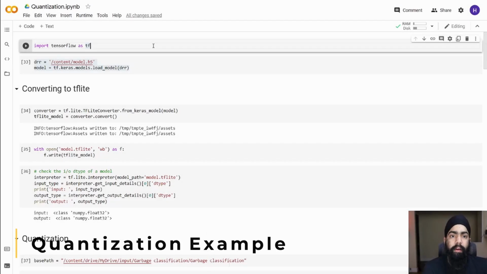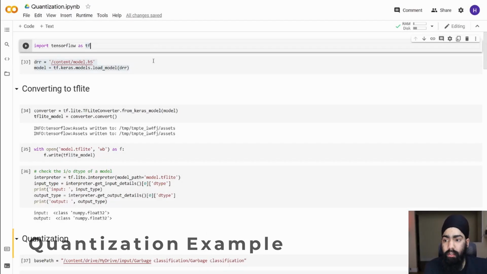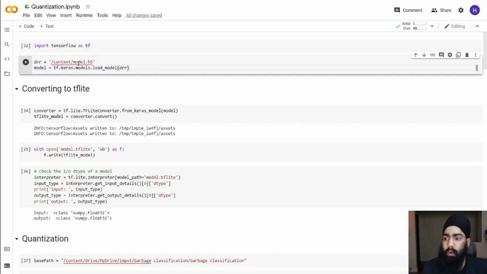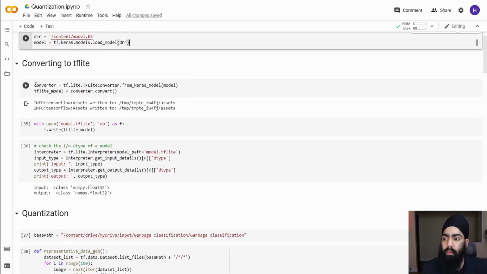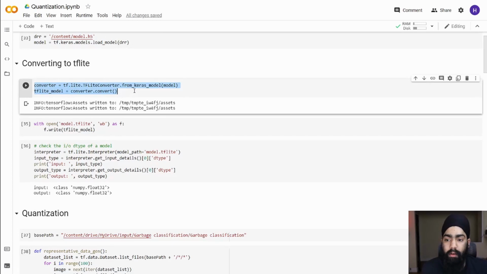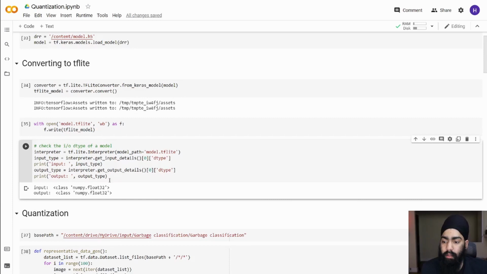I'm going to demonstrate here how to do post-training quantization if we have our model ready. So I have my model ready at model.h5. I'm going to load it and convert it into a TensorFlow Lite model. When we check the input and output data types, they are still float32. So we need to convert them into unsigned integer 8 or integer 8.